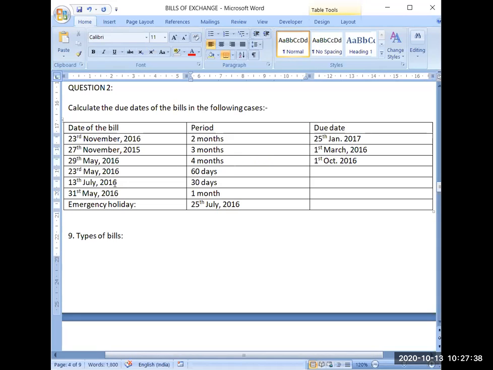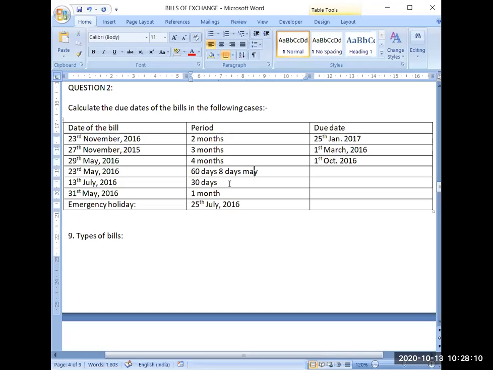Now next is 23rd May 2016 and the time period is 60 days. So leave 23rd May. From 24th May, if you count for the month of May, these will be 24, 25, 26, 27, 28, 29, 30, and 31. 8 days will be there in the month of May. So 8 days you have completed in May. Then the rest, 52 days, are there now.